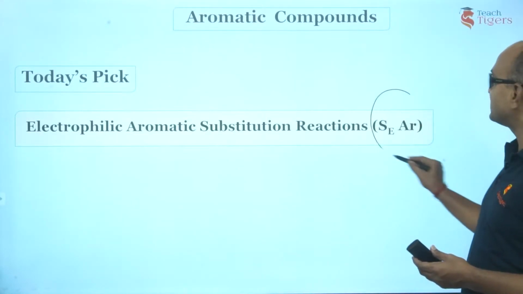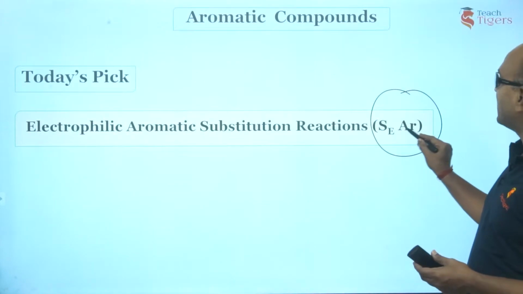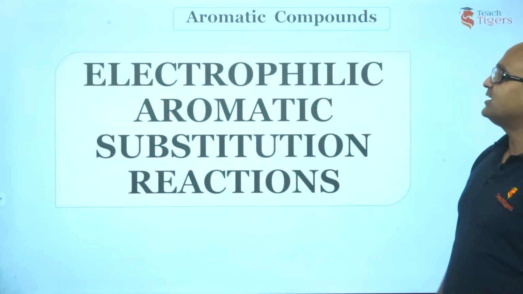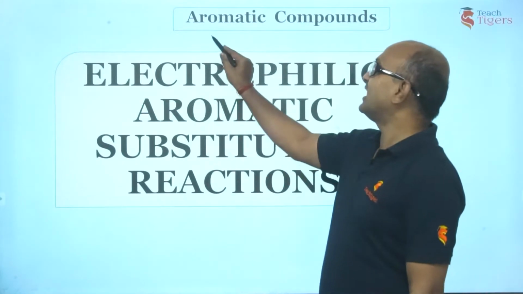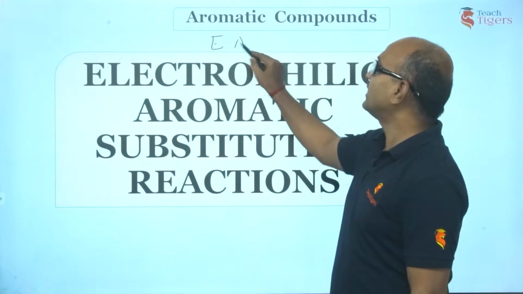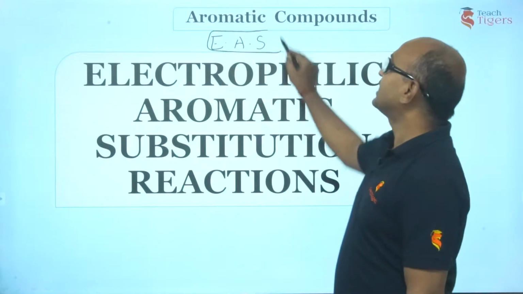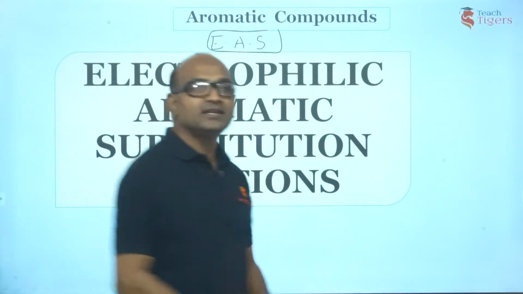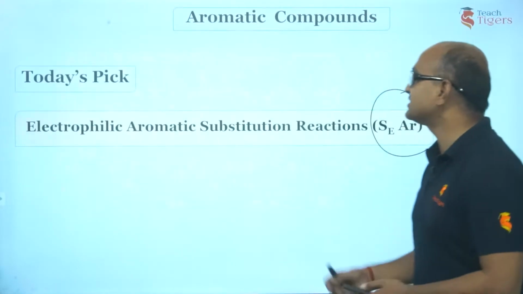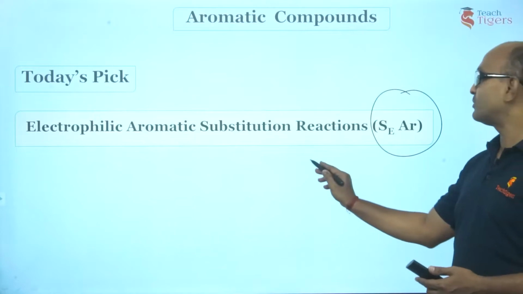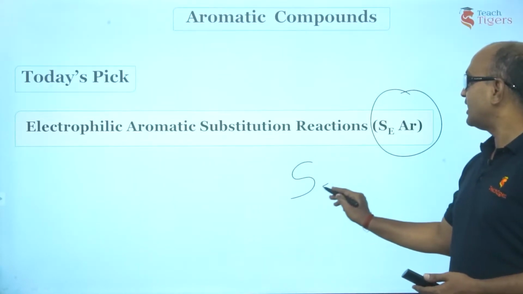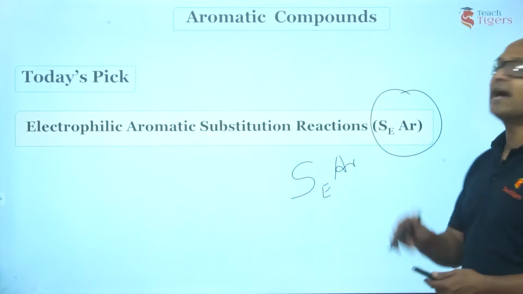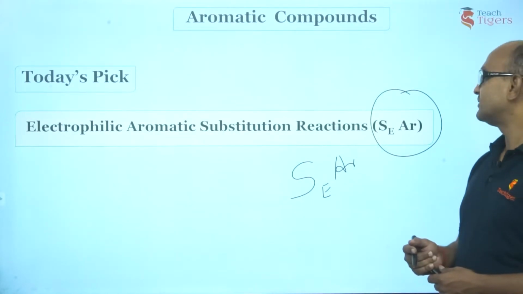This is how we represent it. Electrophilic aromatic substitution reactions, right? So let's begin EAS reaction, electrophilic aromatic substitution reaction. So guys, anywhere you find EAS written, that means electrophilic aromatic substitution reactions. This is how it is actually represented. Electrophilic aromatic substitution reactions we call it, right?